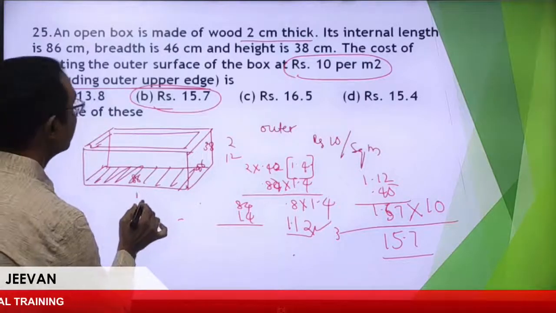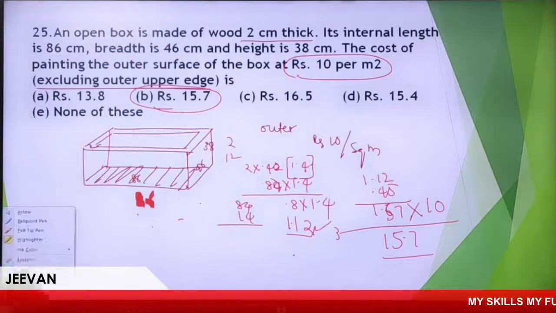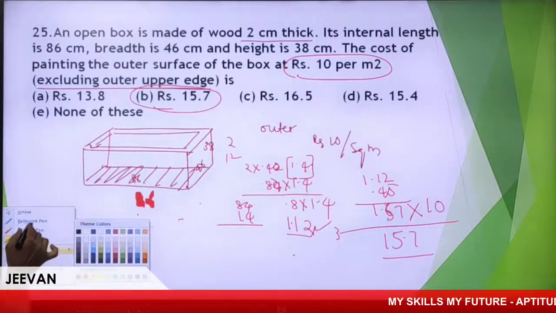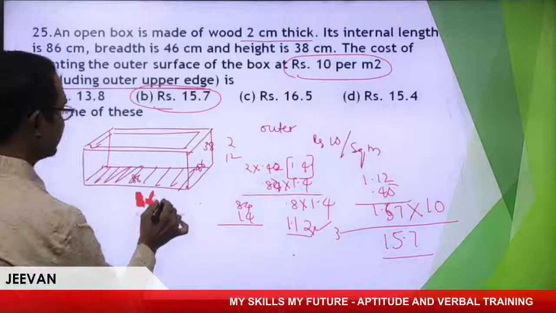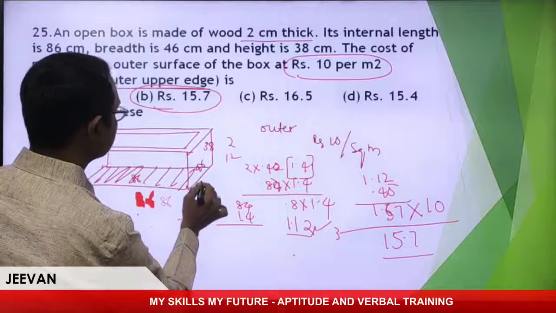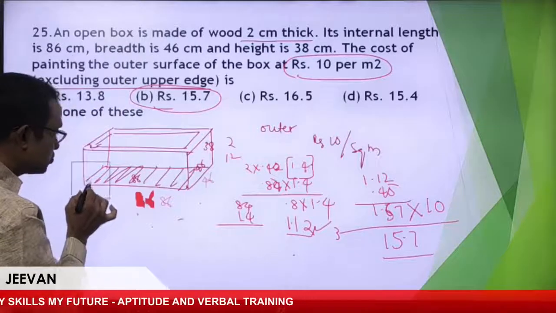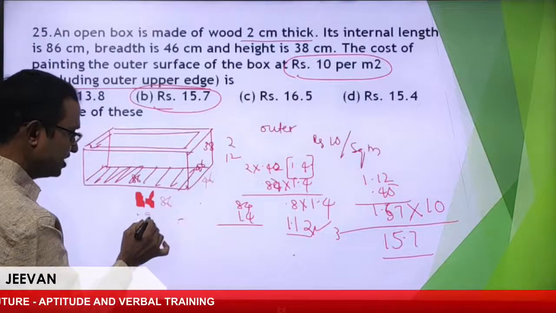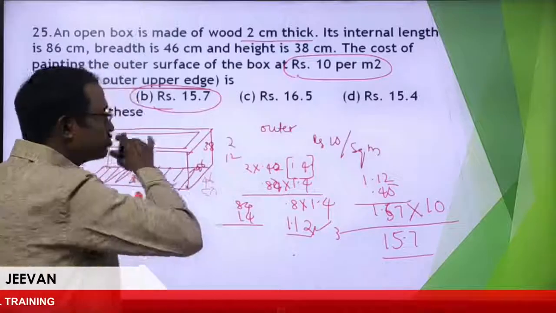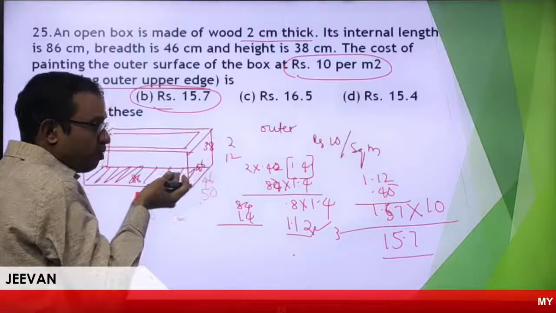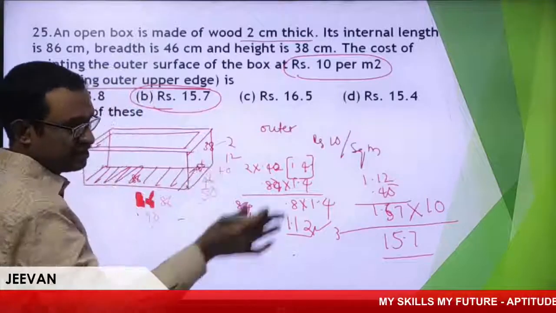Here the internal length is 86 and here is 46. Why have I taken 4? Because the thickness is 2 on each side, so I am adding 4: 90 and 50. Here the top is open. Definitely we need to take the bottom thickness, so 38 plus 2 is nothing but 40. This is the clear information.